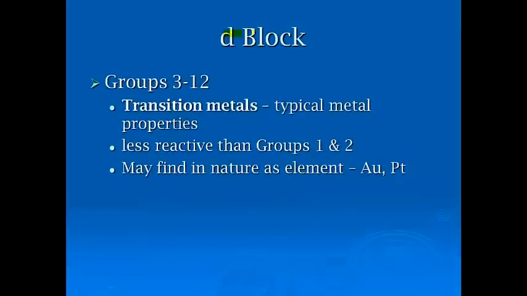Okay, the D block we've talked about as well, and the D block is groups 3 through 12. These are our transition metals, with our typical metal properties such as being good conductors, malleable, ductile, all of those things. They're less reactive, and we may find them in nature as elements. And if you look through the transition metals, you'll see elements that we're familiar with, things like gold, platinum, nickel, copper, all these things that come to mind when we think about metals.